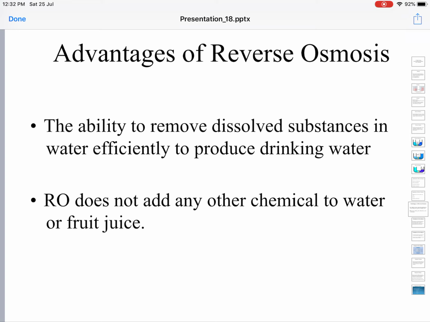And another chief thing is it's a physical process. Reverse osmosis is a physical process. It doesn't add any chemical to the water. So it is safer for us as well as for the environment. These two are the chief advantages, undeniable, unparalleled advantages of the reverse osmosis process.